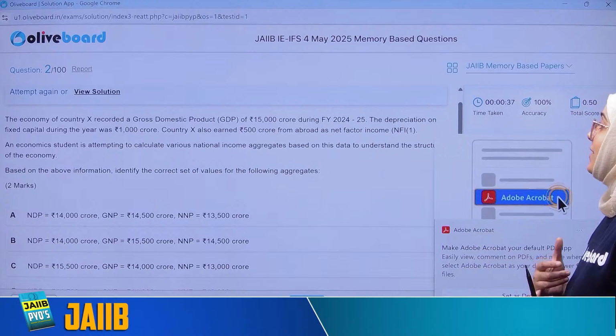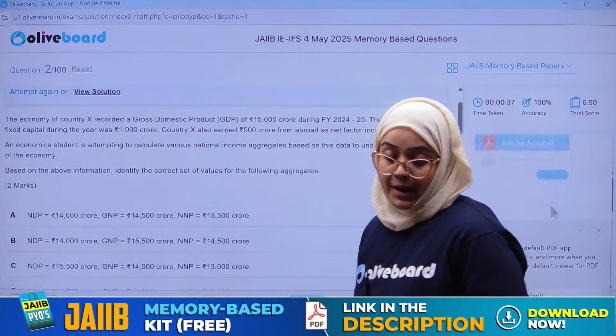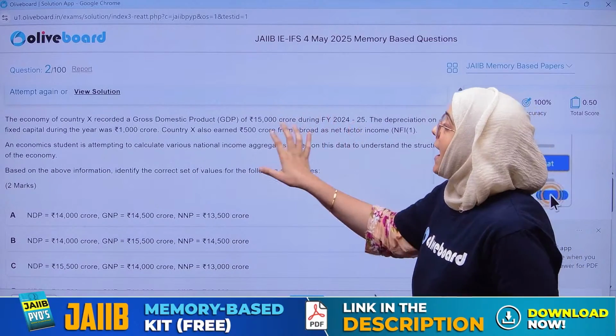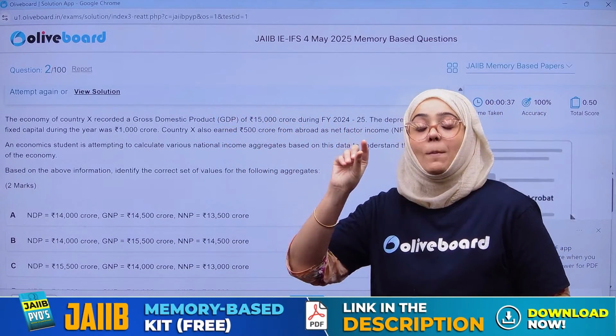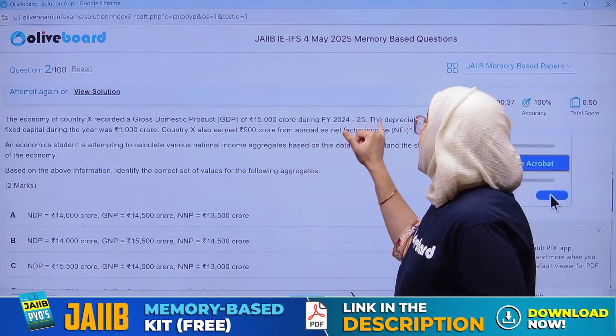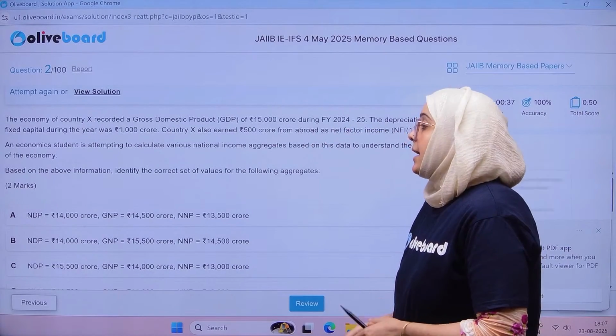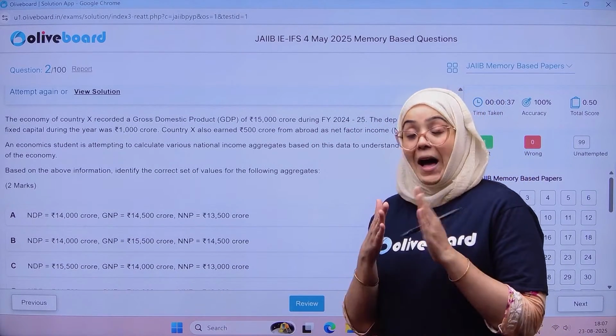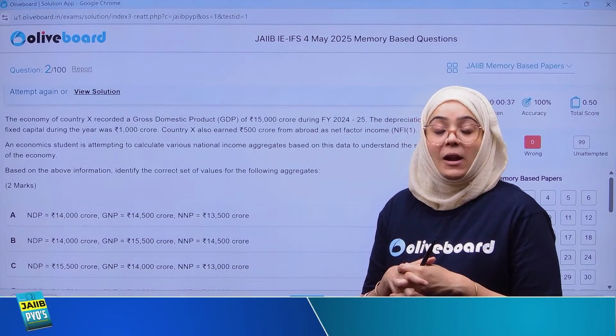So gross domestic product is given, as well as depreciation. I have told you, gross domestic product minus depreciation is equal to net domestic product. I have explained the national income formula to all of you.